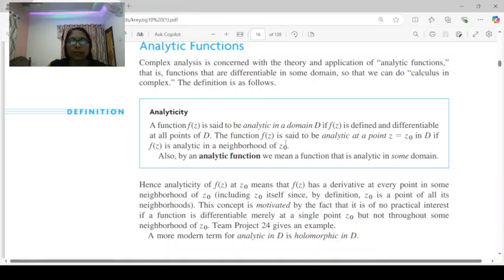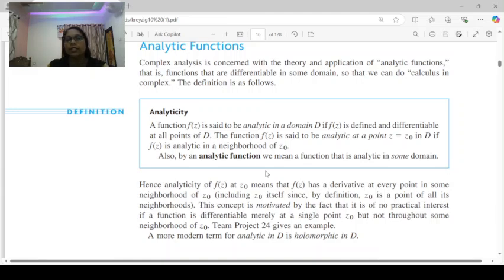As a formal definition, we state that f of z is analytic in a region if its derivative exists at every point in that region and the derivative itself is continuous. Hence, f of z being analytic at z0 means that f of z has a derivative at every point in some neighborhood of z0, including z0 itself, since z0 is a point of its own neighborhood.